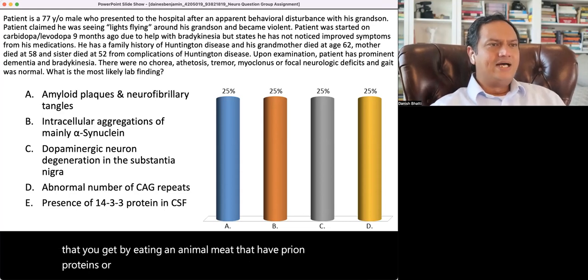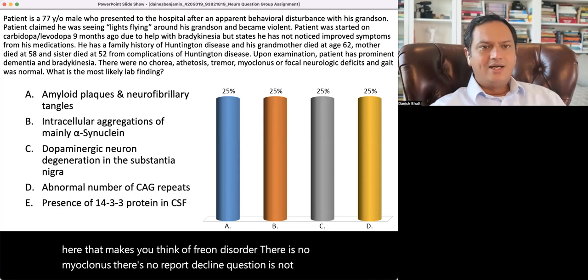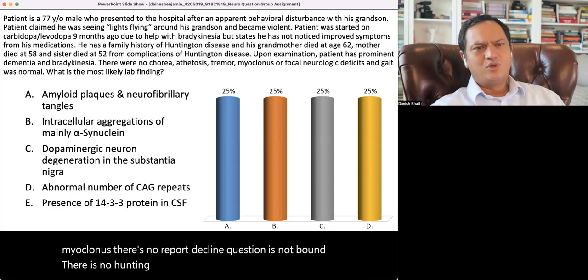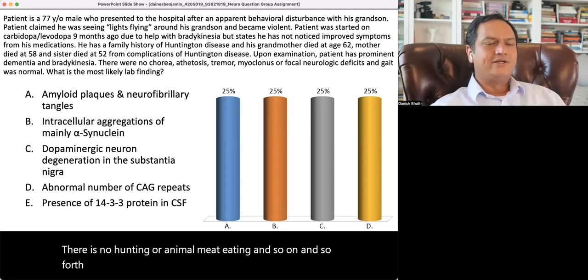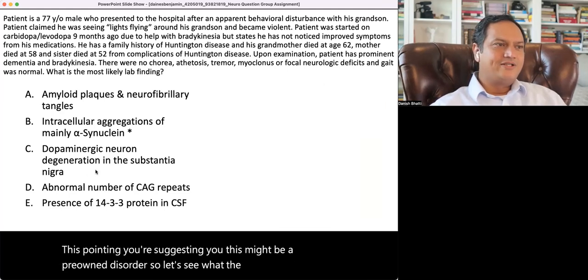But still, there are not many things here that make you think of prion disorder. There is no myoclonus, there is no rapid decline, the patient is not bedbound, there is no hunting or animal meat eating, and so on and so forth. So there's really nothing here suggesting that this might be a prion disorder. So let's see what the writers picked as the answer.